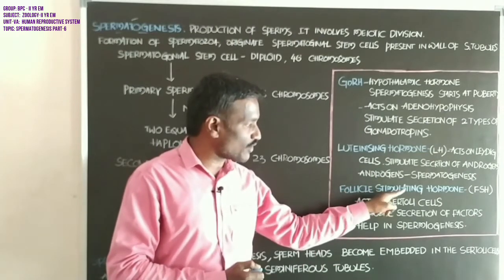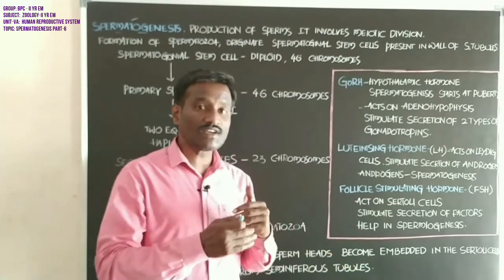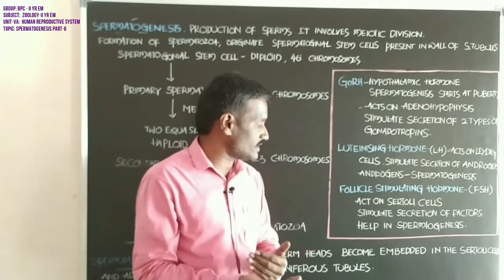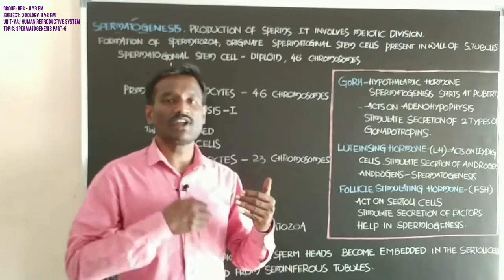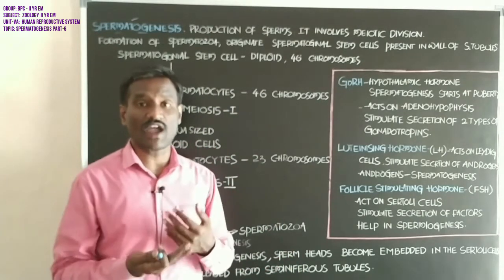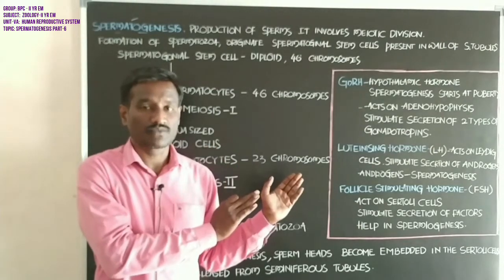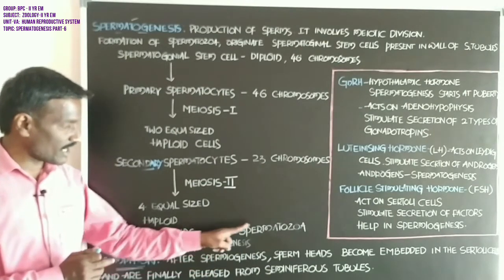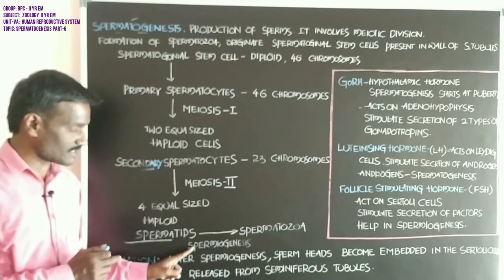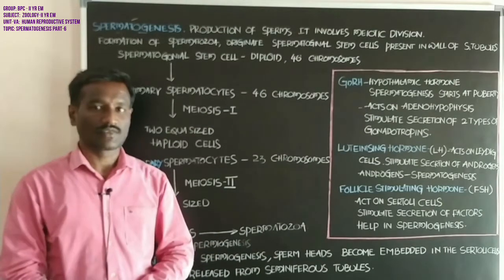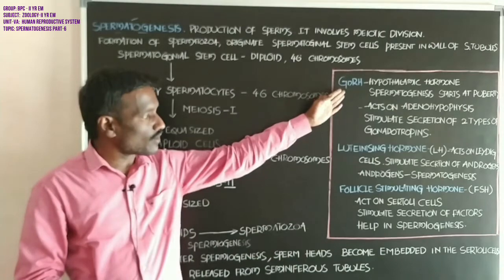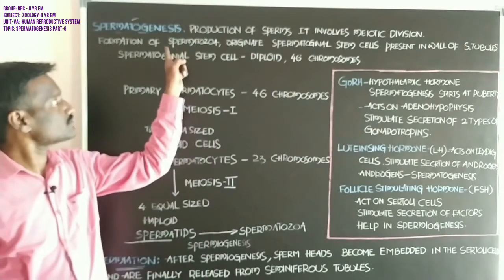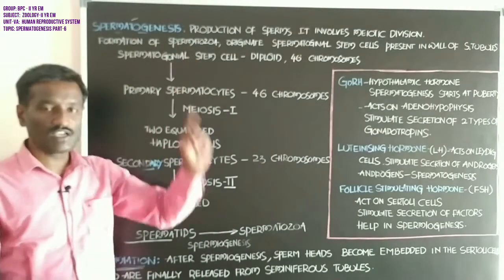Follicle stimulating hormone acts on the Sertoli cells and stimulates the secretion of factors which help in spermiogenesis. Development of the spermatozoa from the spermatids is called spermiogenesis. This is about the role of gonadotropin releasing hormone in the formation of spermatozoa.